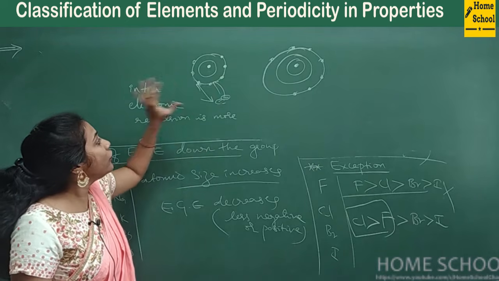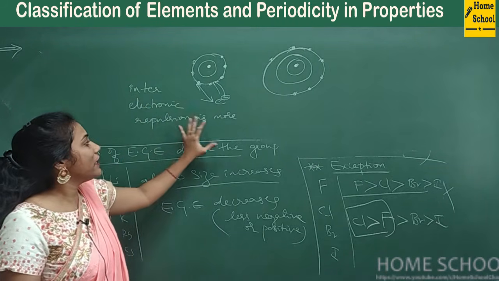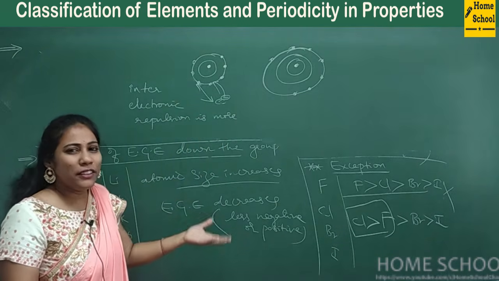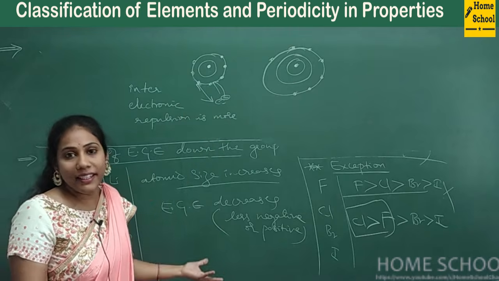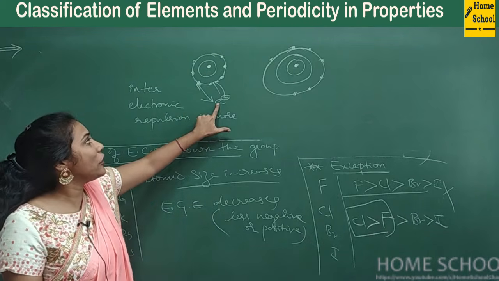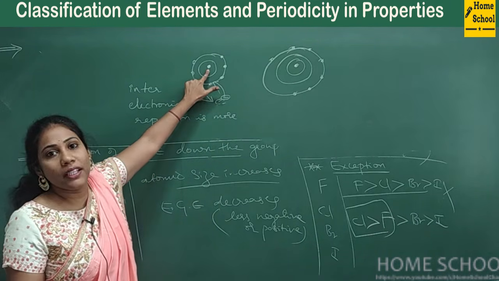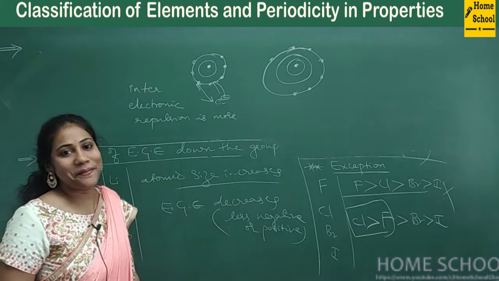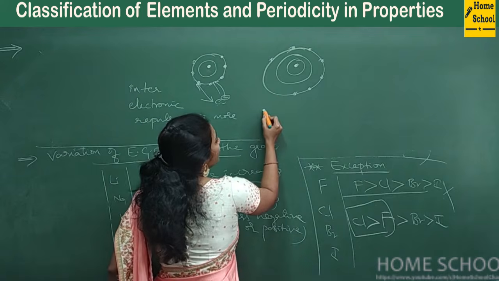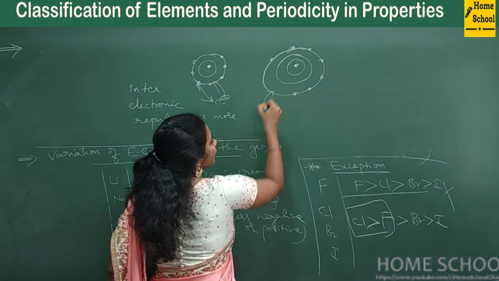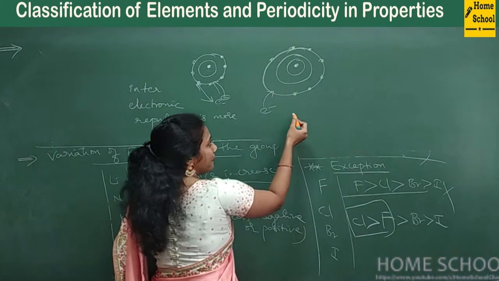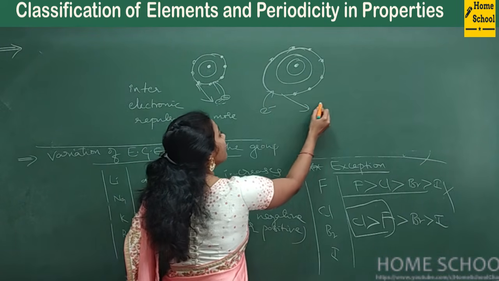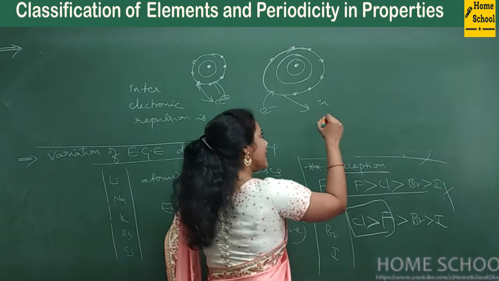So in fluorine, you will observe that inter-electronic repulsion is very high. That is why much energy is not released in this case. I mean, this electron will not get much attraction from the nucleus. When the attraction is less, what did I tell you? Less energy is released. Whereas in case of chlorine, you are adding an electron to a third shell. The third shell is quite big. You have large space. Here you will observe inter-electronic repulsion is less.